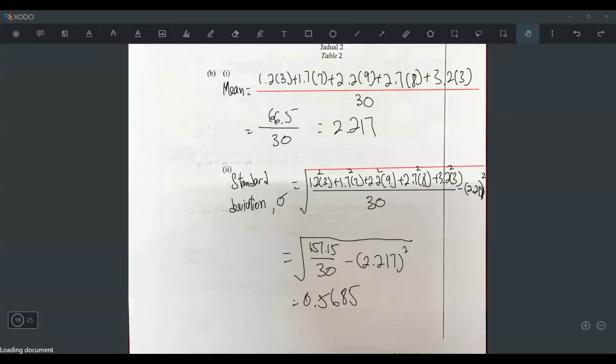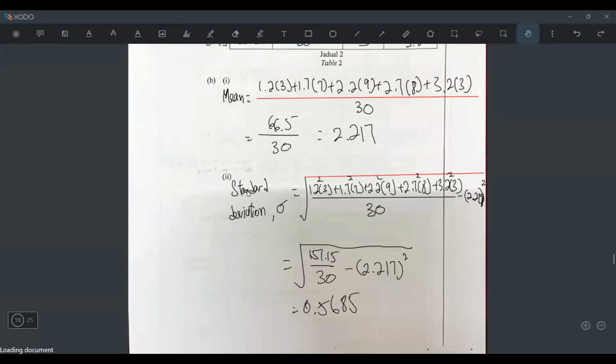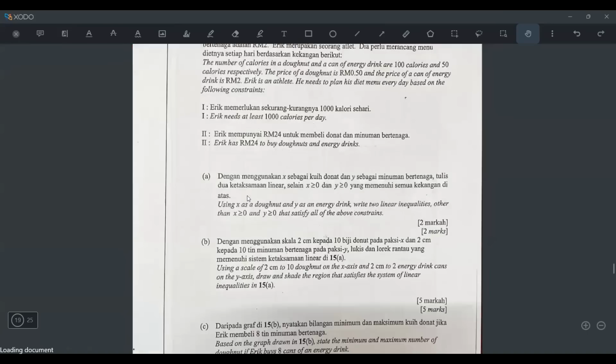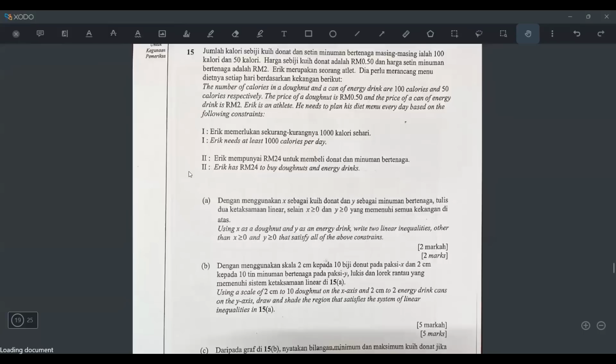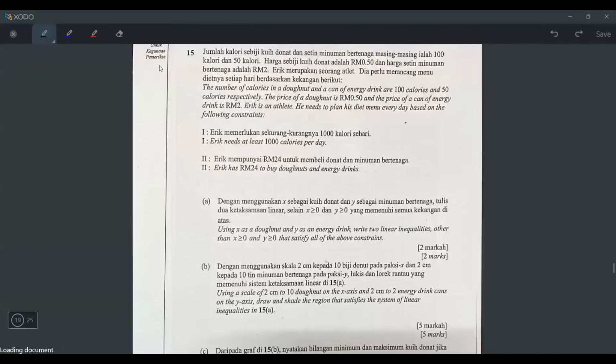Correct. Alright, so done already. Let's continue with question number 15. Okay, 15 is the last question in section B, right? Then afterwards we will move on to section C. Okay, let's go. Number 15.